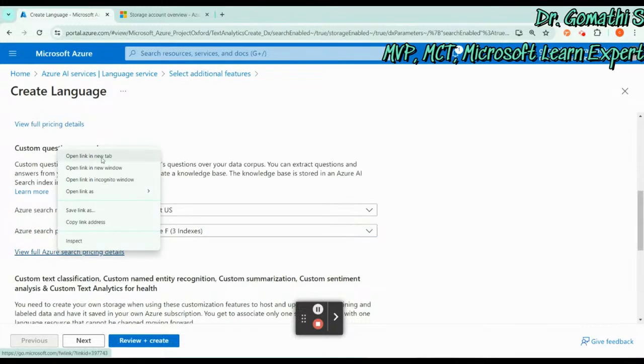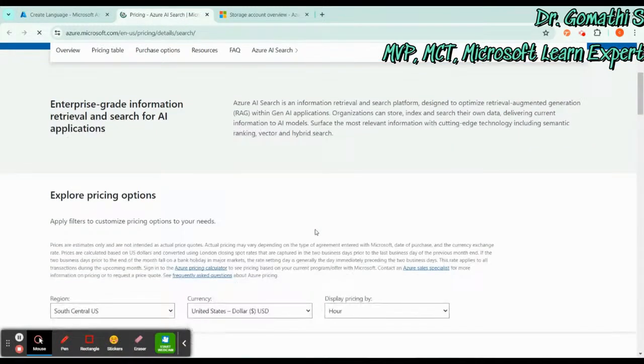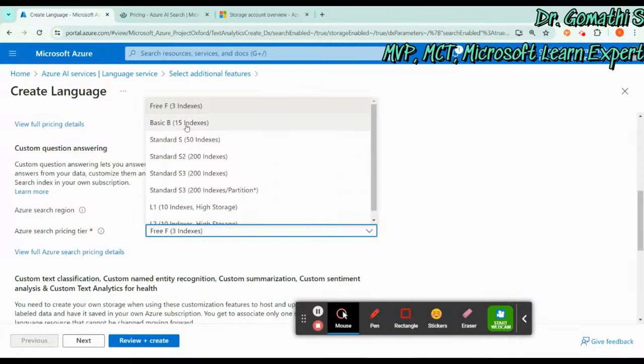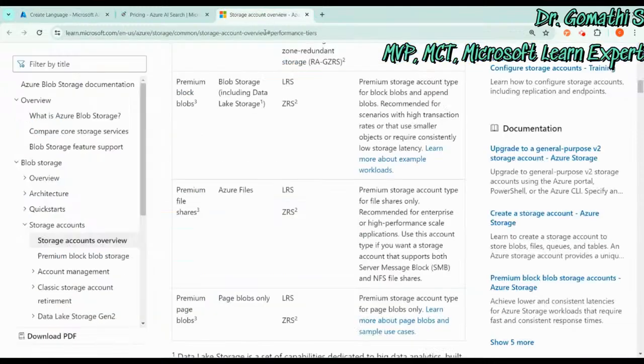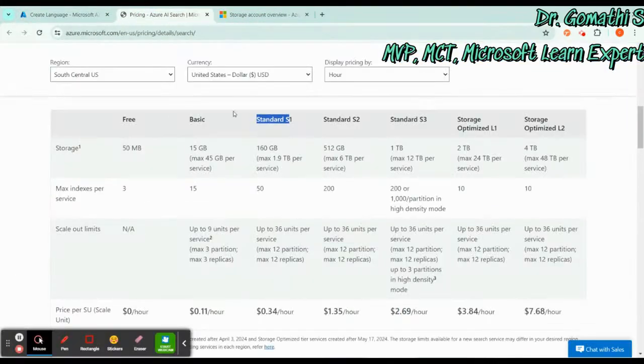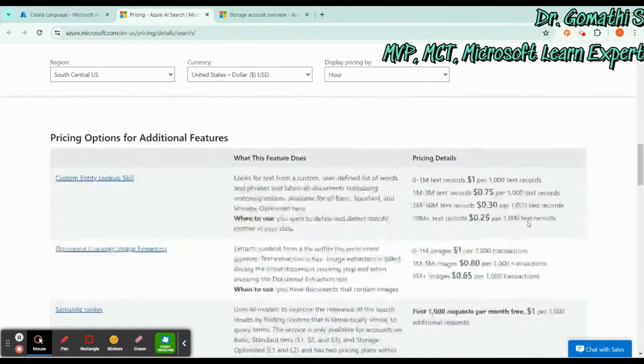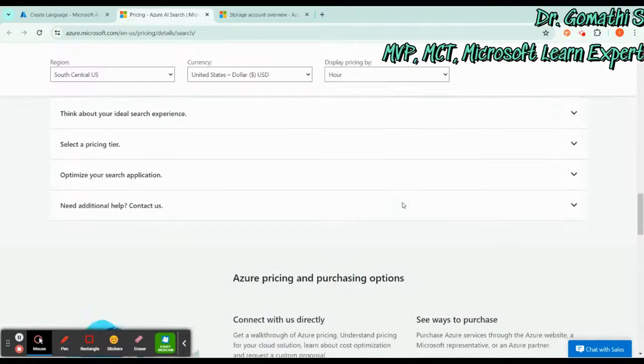You can learn about these pricing tiers from here. If you want, I can share this link with you. So these are all the pricing tiers on how you have to use it. Okay, if you're going with a standard S1, what is the pricing tier for that? So this is standard S1, 160 GB, per hour. So this is for per hour it is showing, and this is for standard S2, standard S3, standard S4. Next, if you come down, you can see pricing details, everything here.